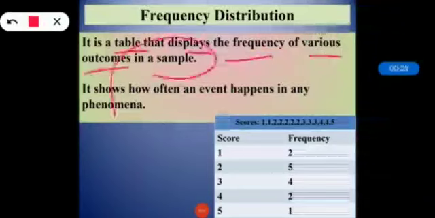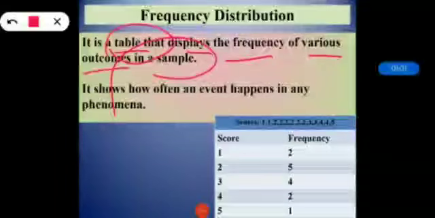And for the frequency distribution, we can also say that it is a table or graph which is displaying the frequencies of various outcomes. So each entry in the table contains either the frequency or count of the occurrences of values within a particular group or interval. As we have said, frequency distribution is nothing but a table, or it can be a graph, but many times it is a table.